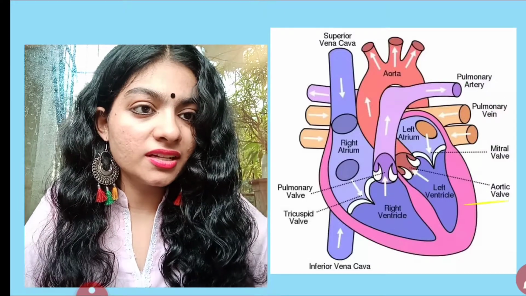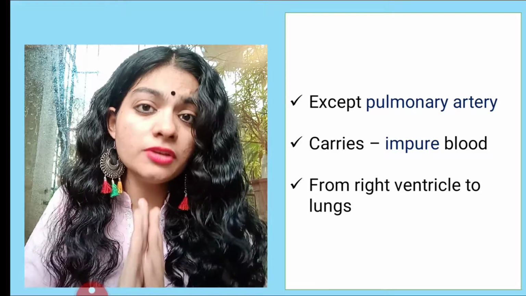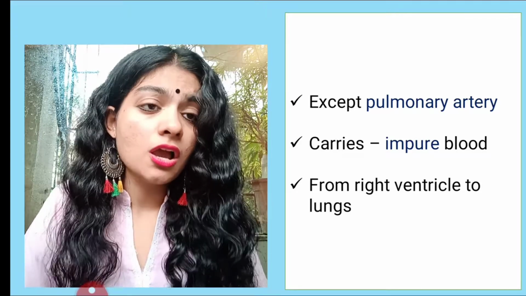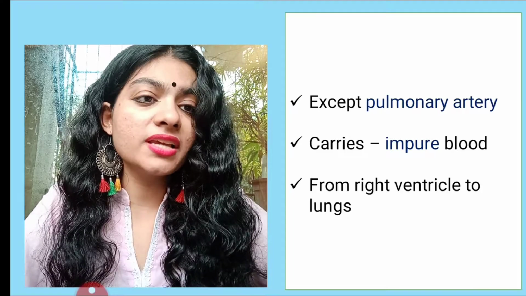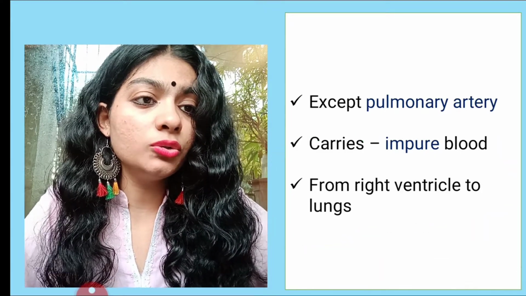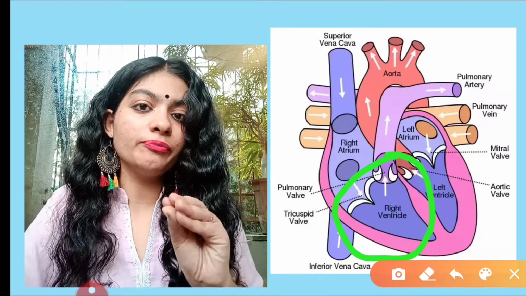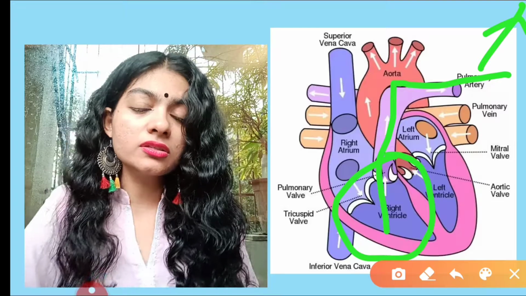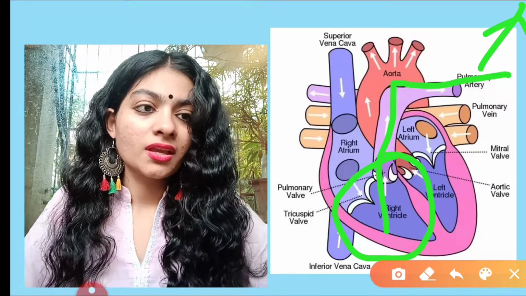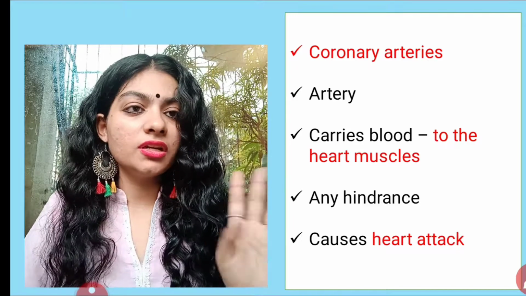Are we understanding this, guys? I'm repeating this again and again for you all, especially for non-biology background students. All arteries carry pure blood except the pulmonary artery, because it carries blood from the right ventricle to the lungs. The right ventricle already has impure blood, and from here the blood goes into the lungs for purification. Clear? So the pulmonary artery and pulmonary veins are the two exceptions.